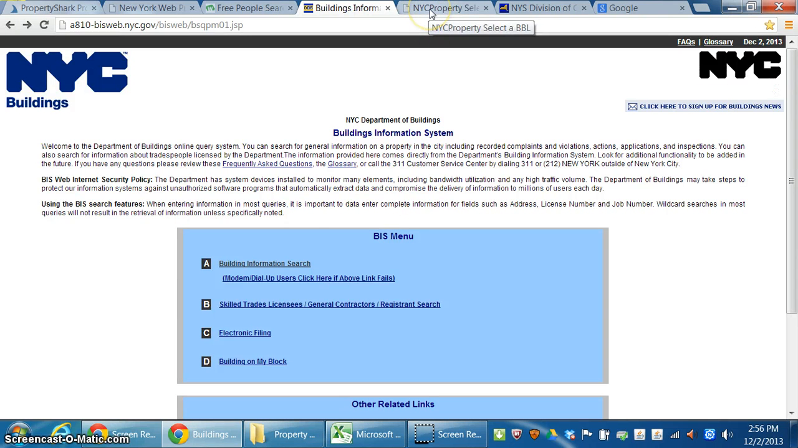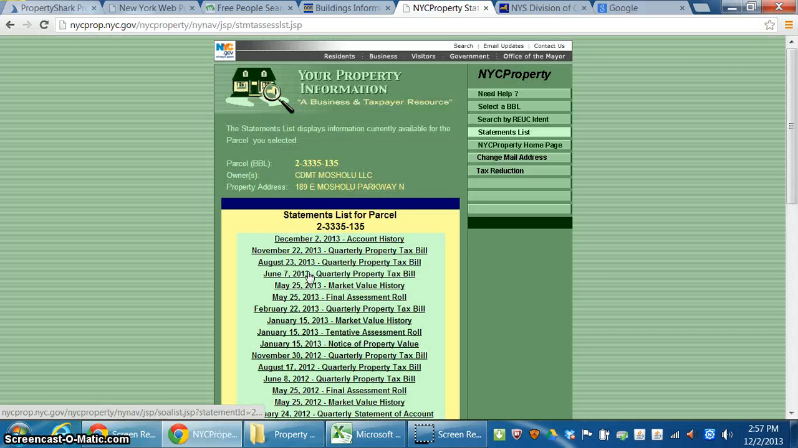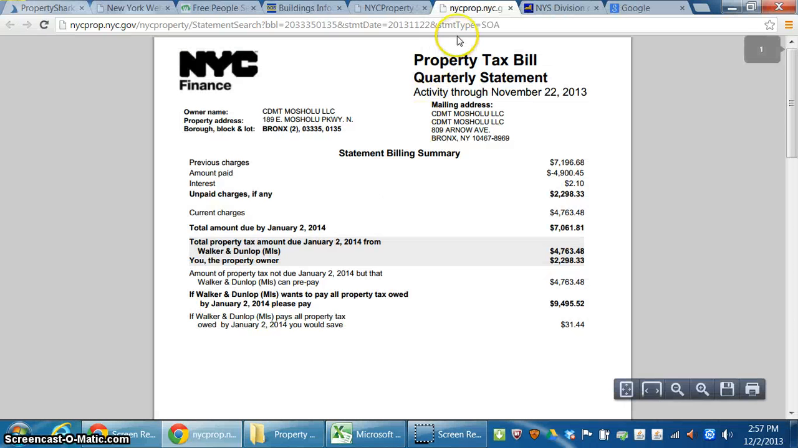So the next thing we would go to see is where the property tax bill is sent. Okay, so we'd actually look at the taxes to see where they're sent. And we do this, just put in that block and lot again. And we go to the last bill. So this is the November 22nd quarterly property tax bill that went out. This is the owner's name. This is the property address. So we'd click here, and to see the bill, we'd click on this link right here, and it would open up another window, as it is right here.